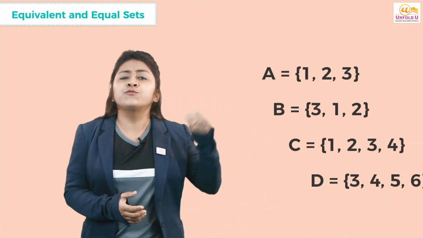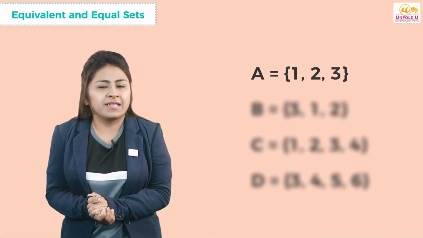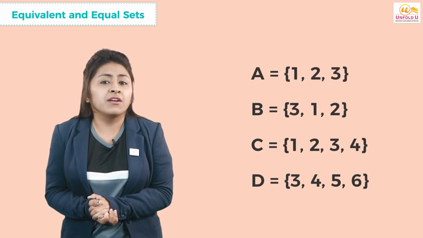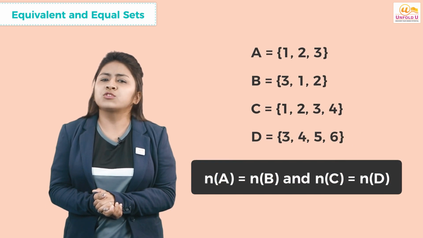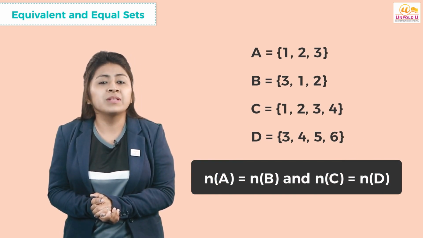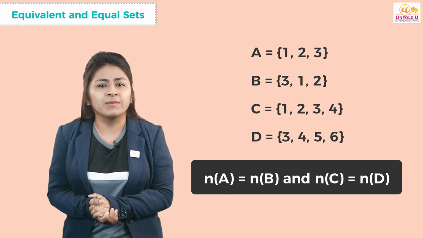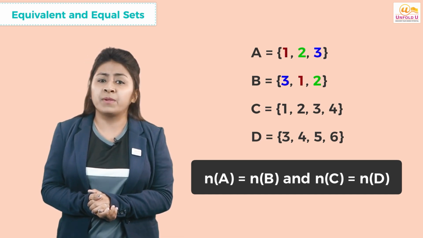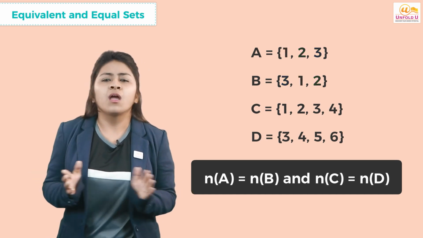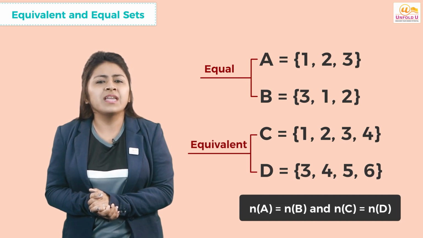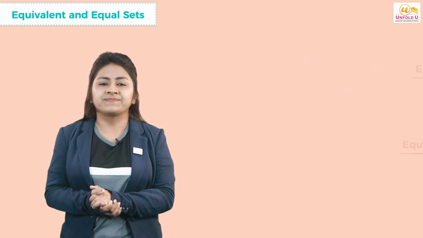Now look at these four sets: set A, B, C and D. You see here that the number of elements of A is equal to the number of elements of B and the number of elements of C is equal to the number of elements of D. But the elements of the sets A and B are precisely the same. We say that sets A and B are equal while C and D are equivalent.